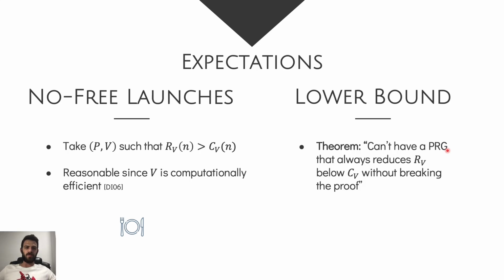And so first, let's try and understand what we can expect and what we should aim for. We know that there are no free lunches, and basically we try to tackle the problem of inefficient sampling, meaning taking a computationally efficient entity that is inefficient in the way it samples some distribution. This concept was discussed in a paper by Dubrov and Ishai in 2006.